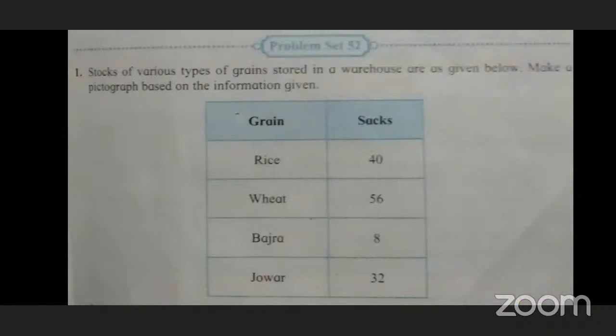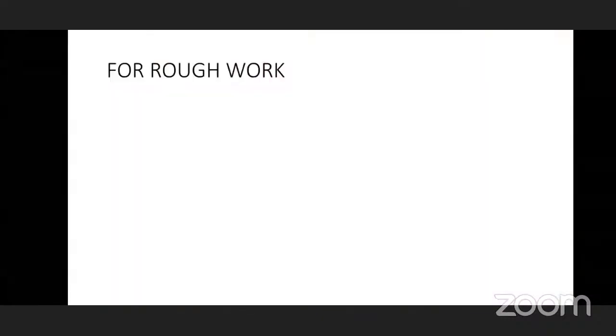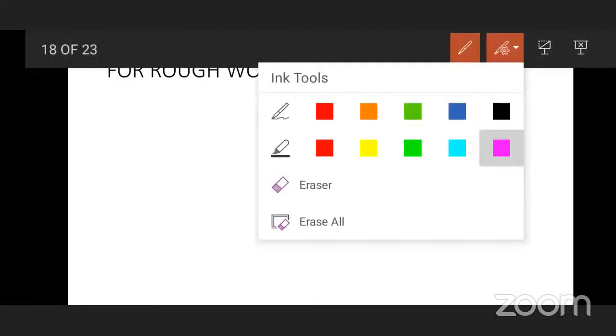So in this way, students, we are discussing and explaining pictographs and numerical pictorial representation. This slide is for your rough work. If there are any points you don't understand, you can ask me now so I can explain to you.